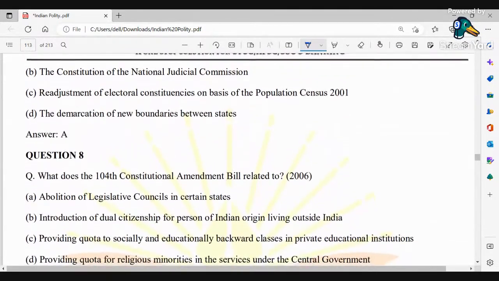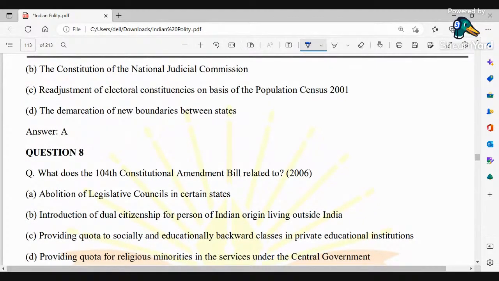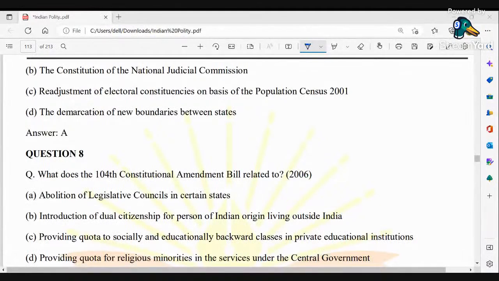You can see one more question. What does the 104th CAA relate to? Abolition of legislative councils, introduction of dual citizenship, providing quota to socially and educationally backward classes in private education institutions, or providing quota for religious minorities in the services under the central government. Question number 8, 104th CAA is related to?